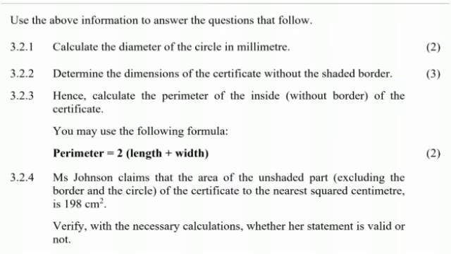In 3.2.4, it says Mrs. Johnson claims that the area of the unshaded part, excluding the border and the circle of the certificate, to the nearest square centimeter, is 198 centimeters square. Verify with necessary calculations whether her statement is valid or not. So for questions of verifying the validity of a statement, you're just going to calculate the area and see if you come up with